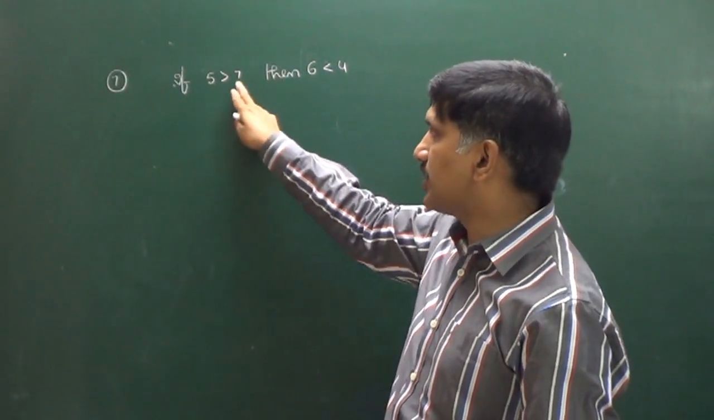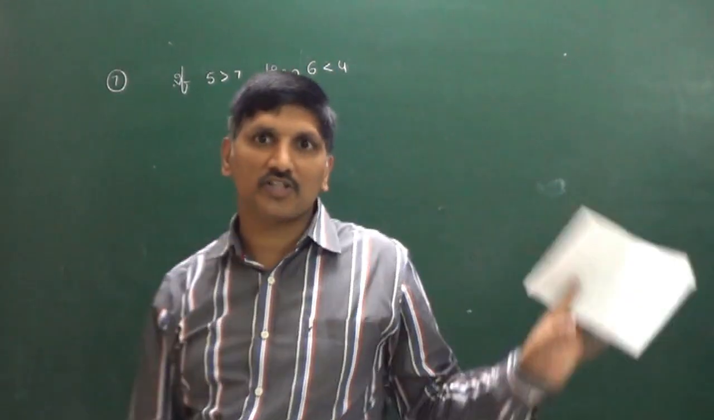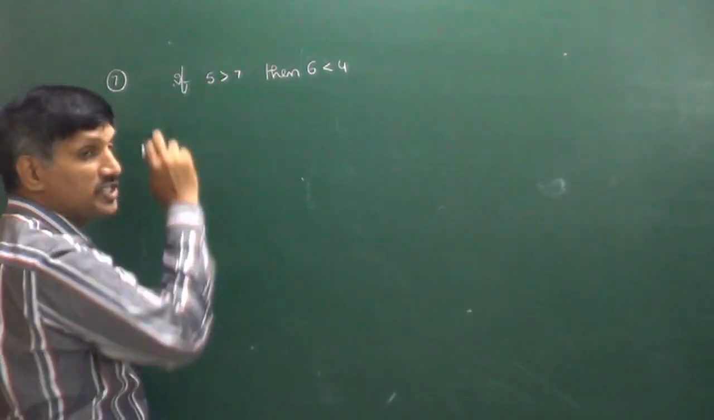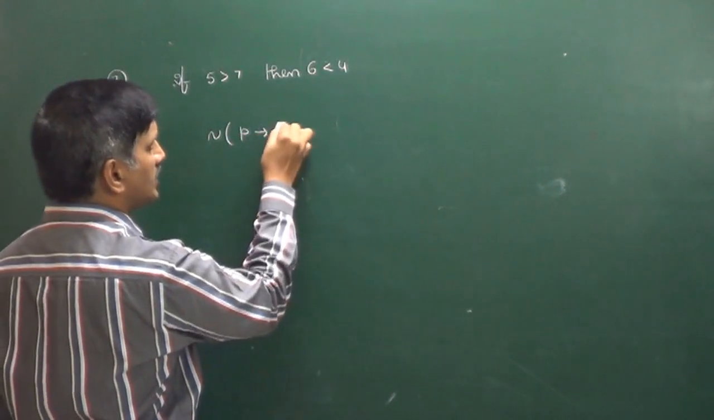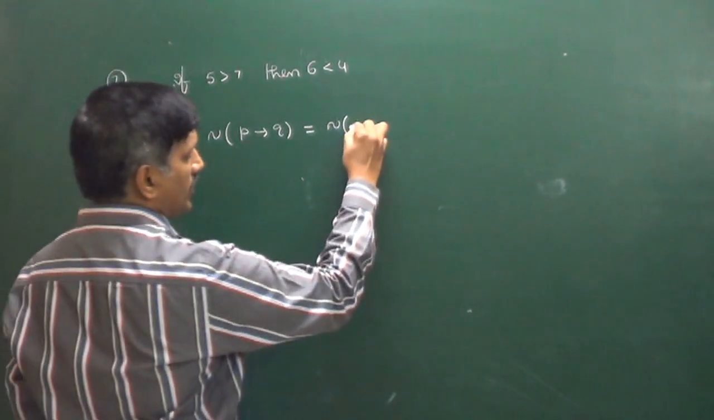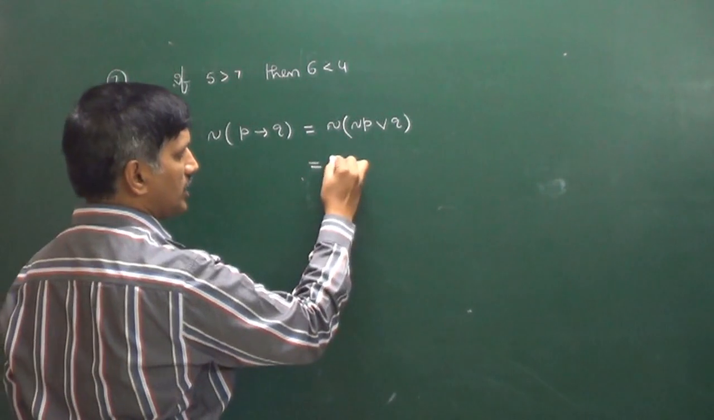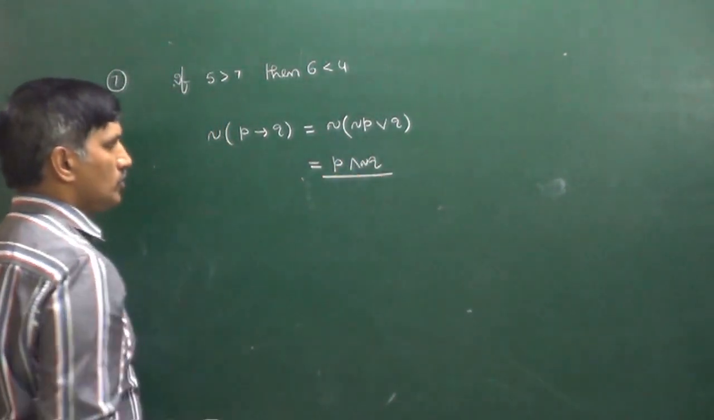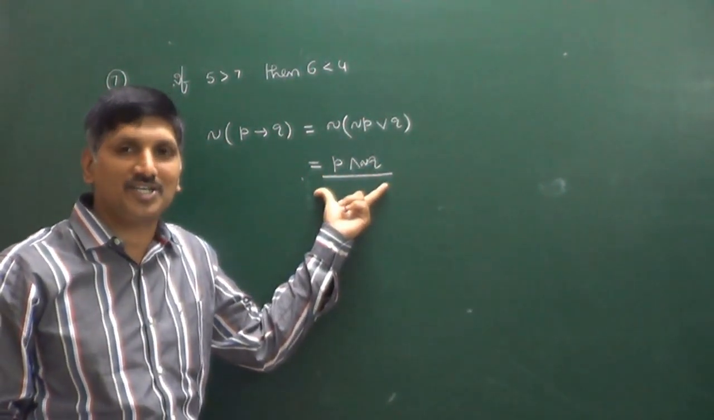If 5 greater than 7, then 6 less than 4. For this statement, we have to write the negation. What is the negation for this statement? As you know, negation of P implies Q, just now we discussed. Anyone? Negation of negation P or Q, that is logically equivalent to P and negation Q. So for this statement, we have to write P and negation Q.